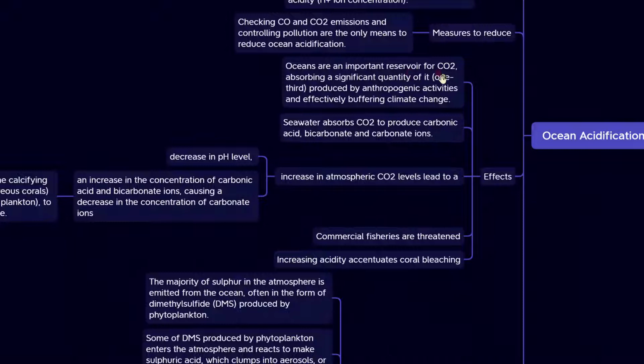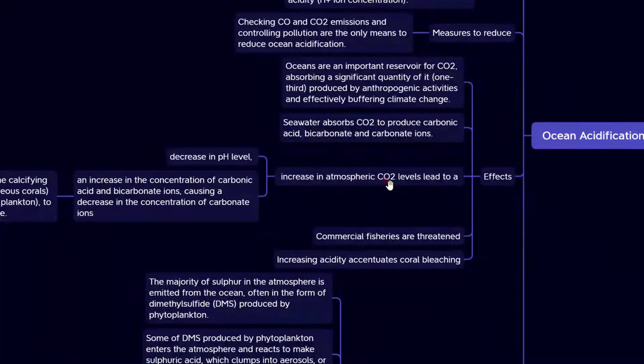Oceans are important reservoir for carbon dioxide, absorbing a significant quantity of it, produced by anthropogenic activities and effectively buffering climate change. Seawater absorbs carbon dioxide to produce carbonic acid, bicarbonate and carbonate ions. ఇందాకే మనం ఆ ఫార్మేషన్ అనేది చూసాం. సో అదే ఇక్కడ మళ్ళీ ఎక్స్ప్లెయిన్ చేశారు.